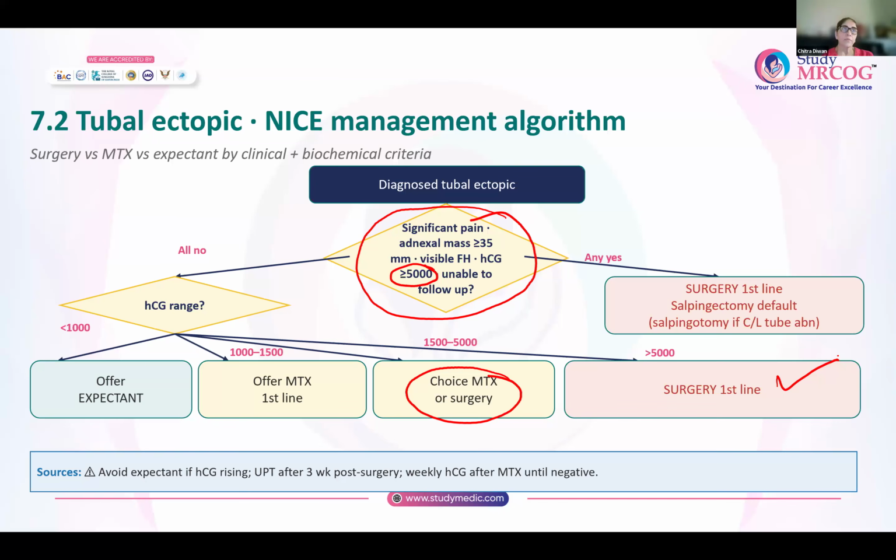Always remember that if the HCG level is found to be rising, stop your expectant line of management. Any woman who has undergone surgical management of an ectopic pregnancy, offer her a UPT after 3 weeks after surgery. And any woman who is offered methotrexate, you will do weekly HCG until negative. Once methotrexate has been given, on day 4 and day 7, you will do HCG levels. And after that, HCG levels are done weekly till they are negative.